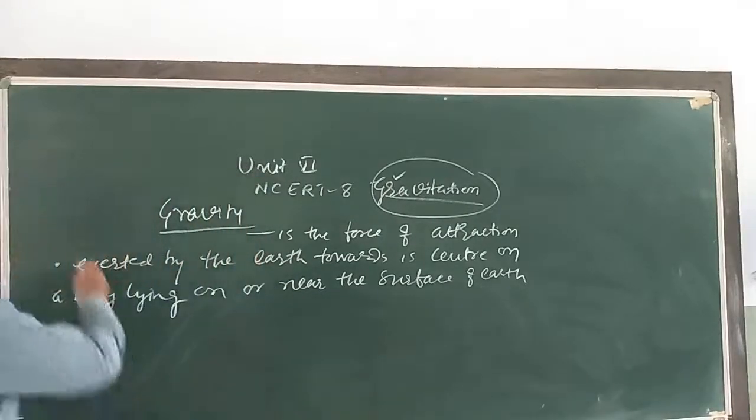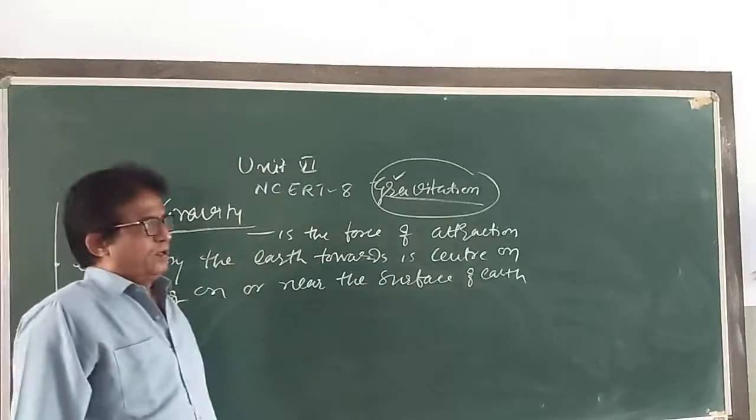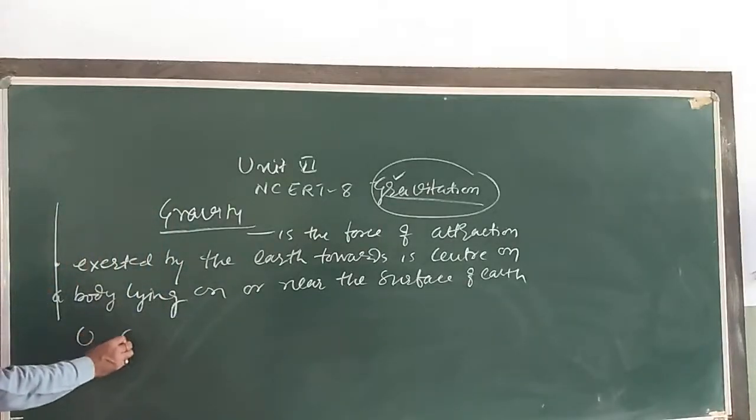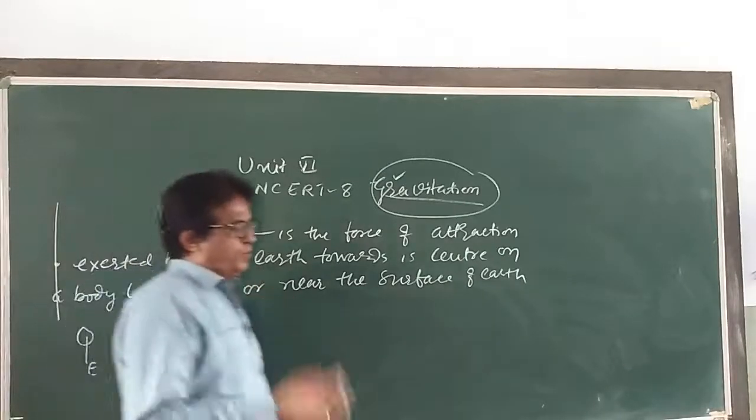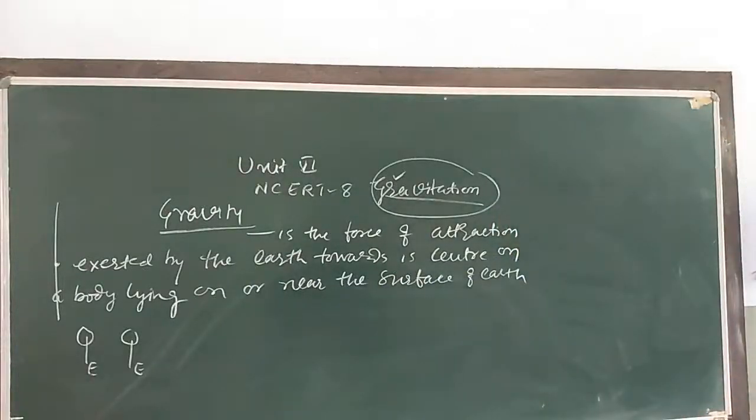So, my dear children, I can say the force of attraction between two bodies on the surface of earth is the force of gravitation. But the force of attraction between each body and the earth is called the force of gravity. This is the difference between gravitation and gravity.